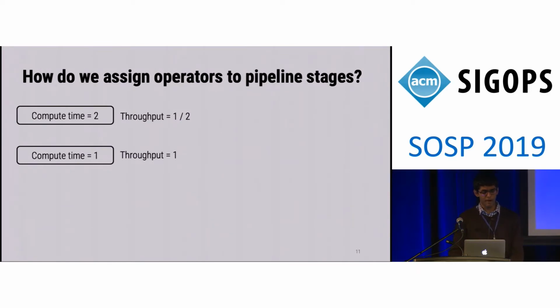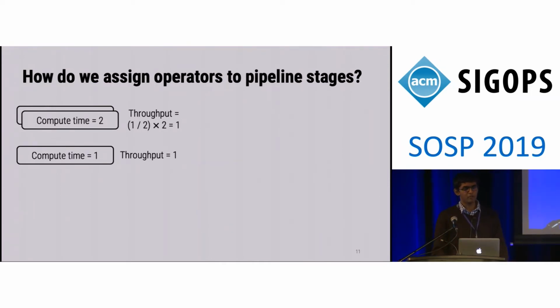However, we observed in practice that merely splitting operators over the available workers doesn't always give us a good pipeline setup. Consider a simple model with just 2 operators. Let's assume that the first operator takes a compute time of 2 time units, and the second takes a compute time of a single time unit. Now it's easy to see that the second stage here can process inputs at roughly double the rate of the first stage. What this means is that the second worker is going to spend a lot of time waiting on the first worker to complete its processing in steady state.